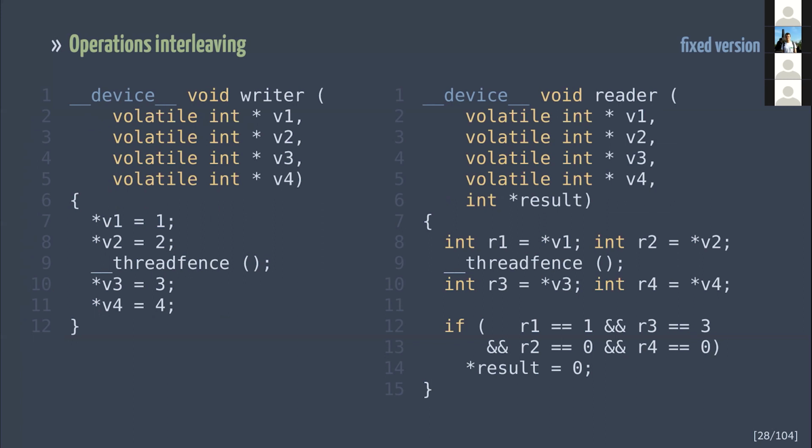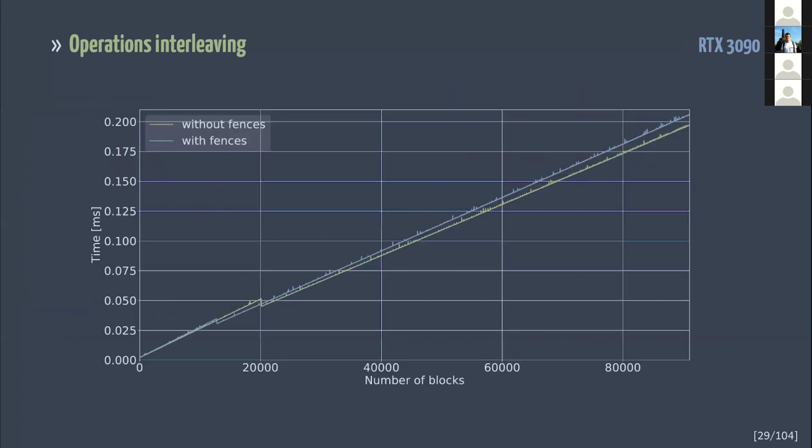Okay, so what about performance? The version with fences slows down our simple test by 8%. Anyway, if you think that this reordering isn't exciting enough, I think that the next one will be of greater interest to you.